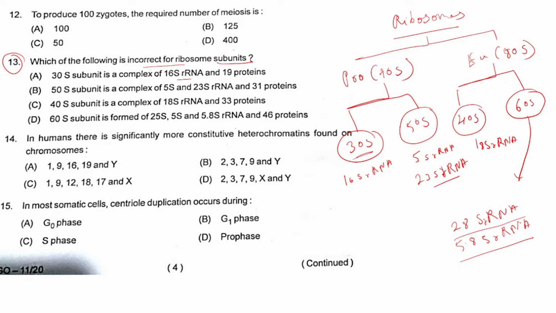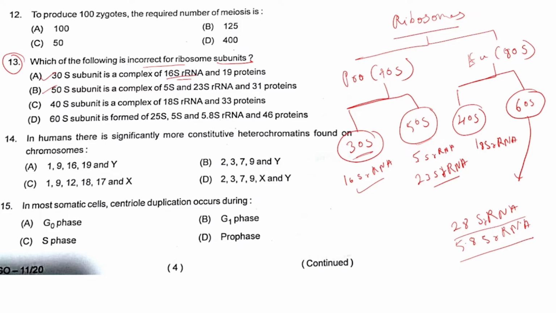So now let's go through the options. The 30S subunit is made up of 16S rRNA. Yes, it is correct. So option A is right. The 50S subunit is made up of 5S and 23S rRNA. Yes, this is also correct. So option B is also right.